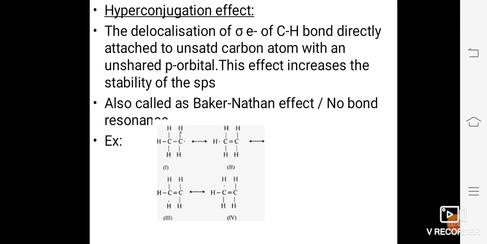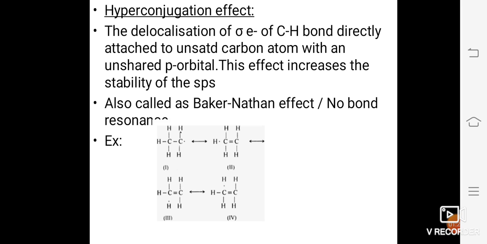in phenol, that is C6H5OH, or what type of electron displacement is shown by a nitro group in nitrobenzene, that is C6H5NO2, or explain hyperconjugation effect with an example and predict the stability of a primary, secondary, and tertiary carbocation based on hyperconjugation effect.